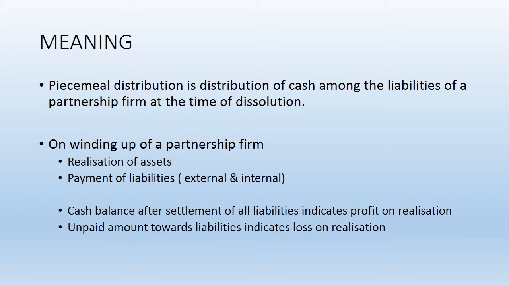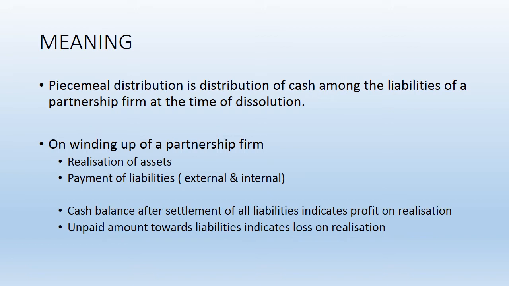As we all know, when the firm is dissolved, the partners should pay for their liabilities either from assets realized or from their own property, because the liability of partners is unlimited. Whichever way they follow, they should settle the liabilities first, and then if cash is available, partners can get back their capital amount. So basically piecemeal distribution is distribution of cash among various internal and external liabilities of a partnership firm at the time of its dissolution.